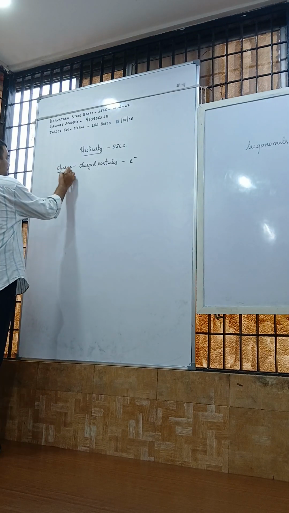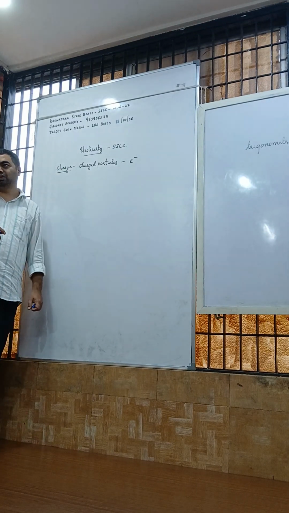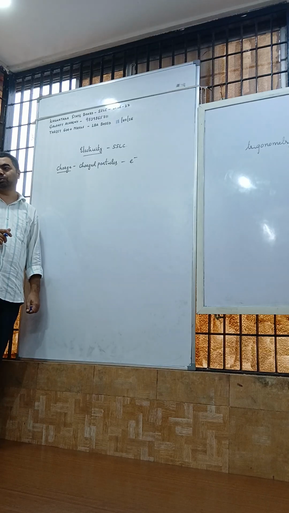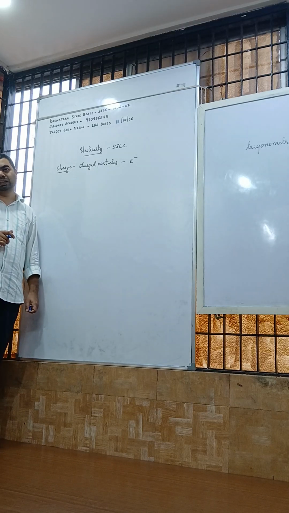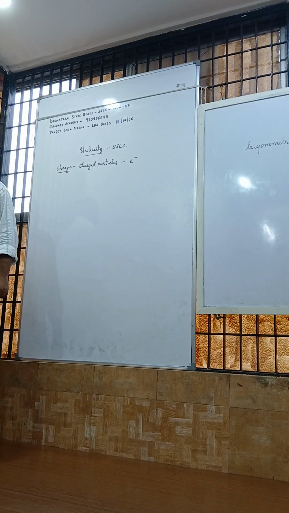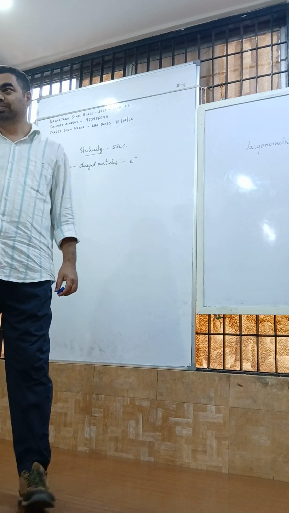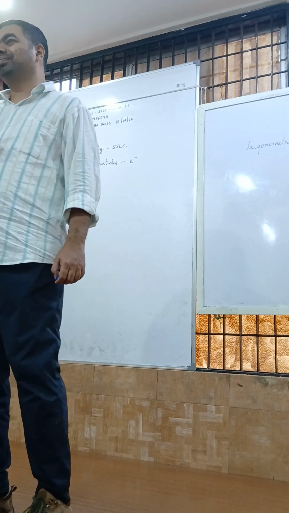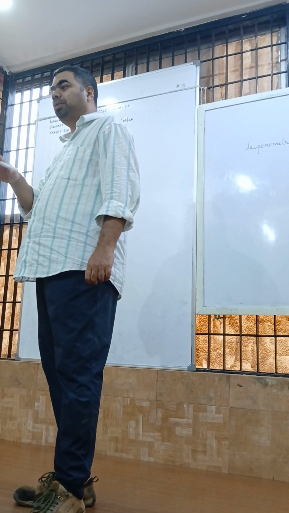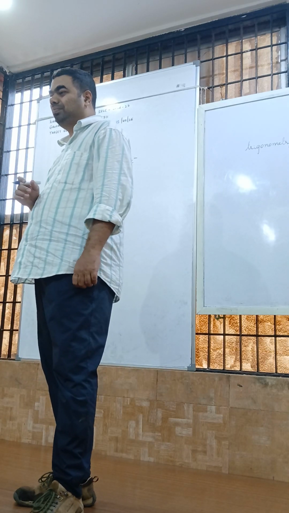So whenever there is a charge, charges are of two types. One is positive charge, another is negative charge. So positive charge means, remember, it is loss of electron or deficiency of electron. Negative charge means gain of electron or presence of electron. Positive charge means absence of electron.